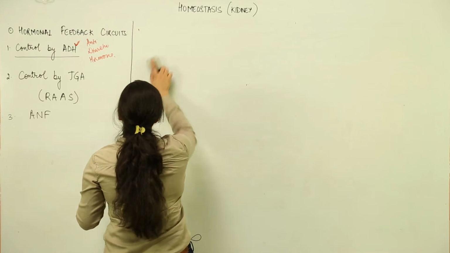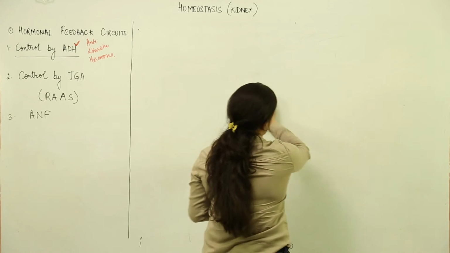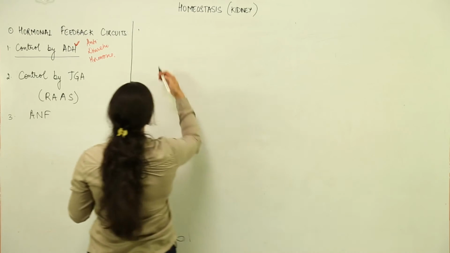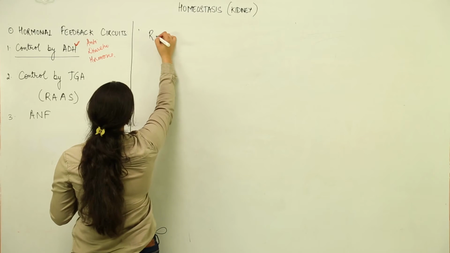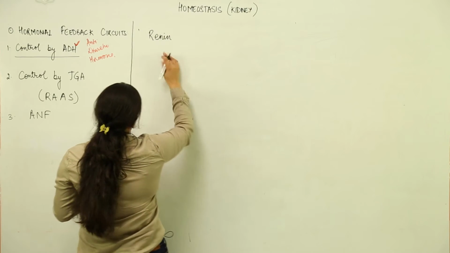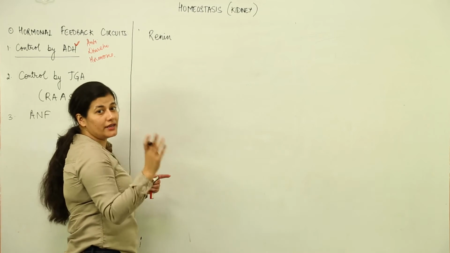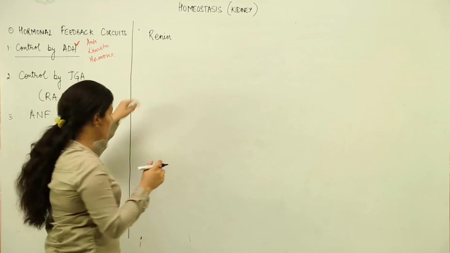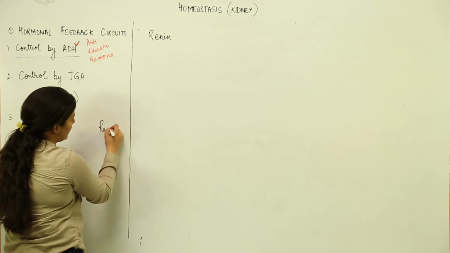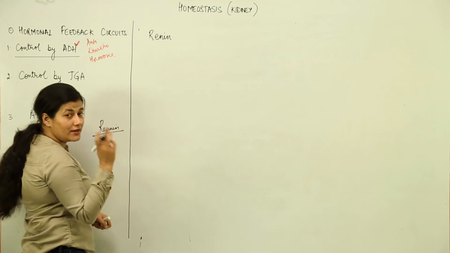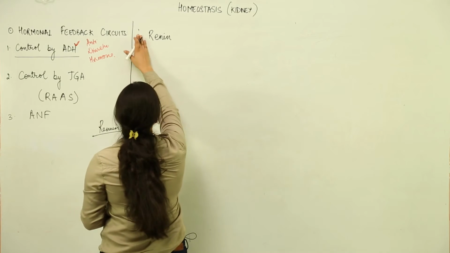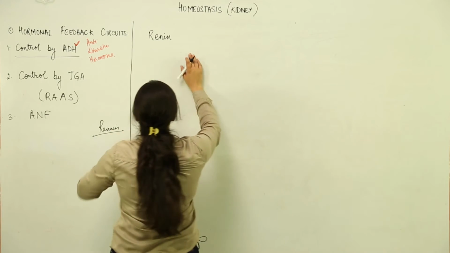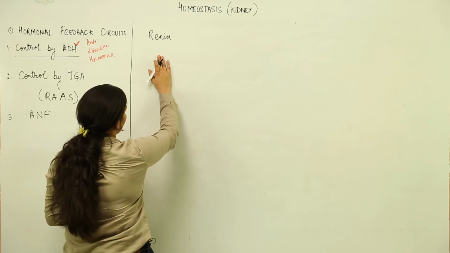Now this JGA has a special mechanism, RAAS, that involves renin. This renin is not rennin with a double N. This is renin that is secreted by kidney. We have another rennin in our study, which is a digestive enzyme basically. This renin is an endocrine hormone which is secreted by juxtaglomerular cells.